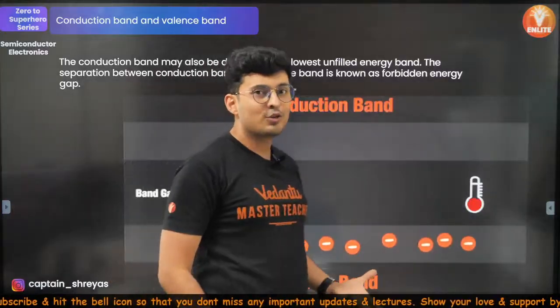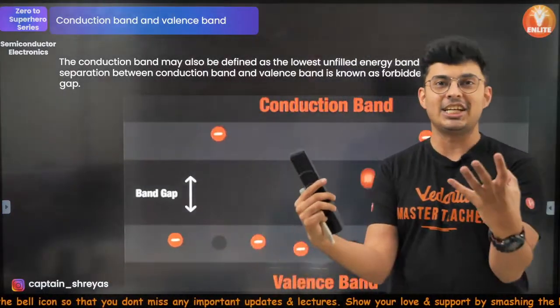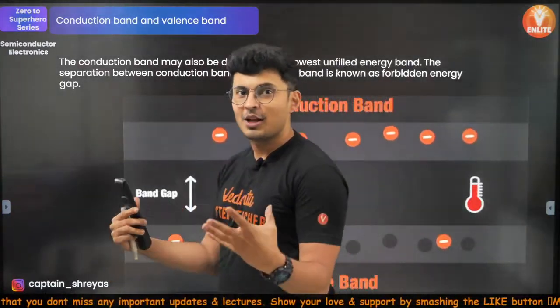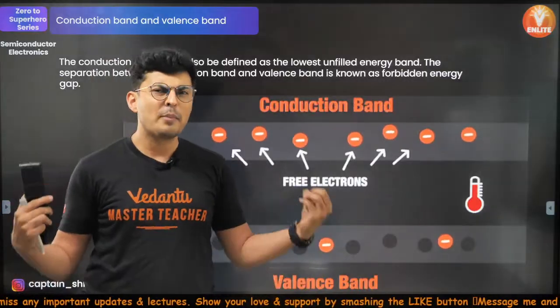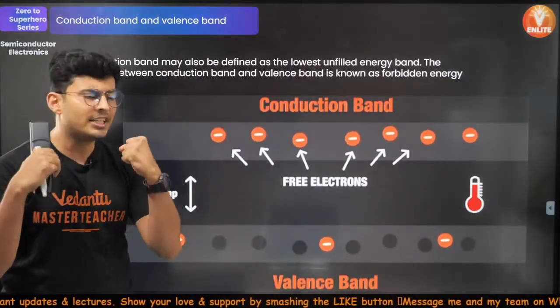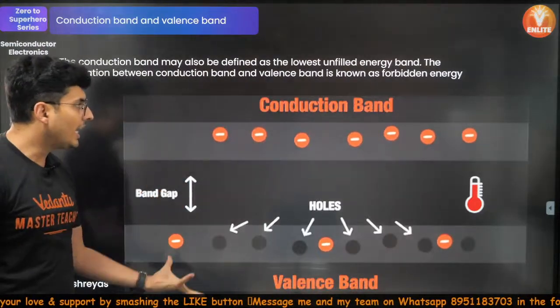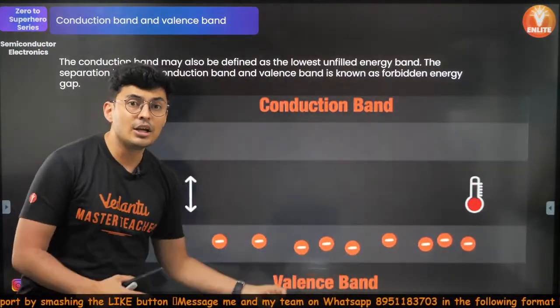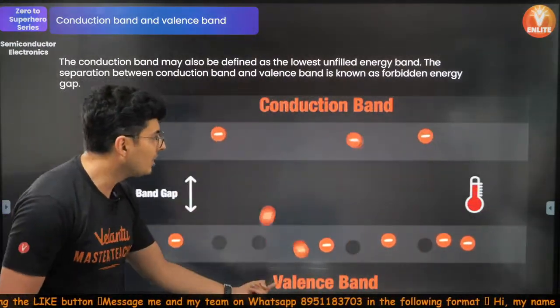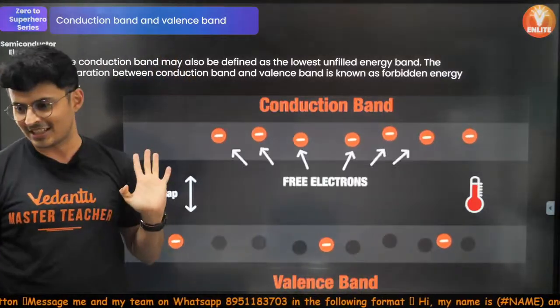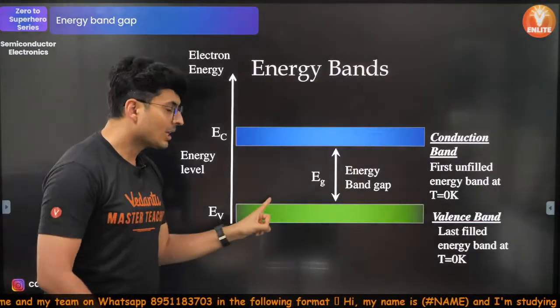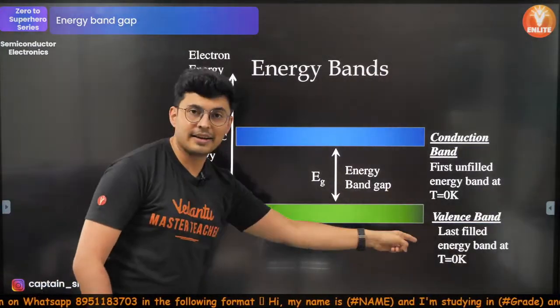Now, here is what happens when you heat it. When you heat the electrons, basically they are getting agitated. They are given some energy. So the electrons which are in the valence band start jumping because of that energy. It is like thinking like this. Imagine this is a green platform.